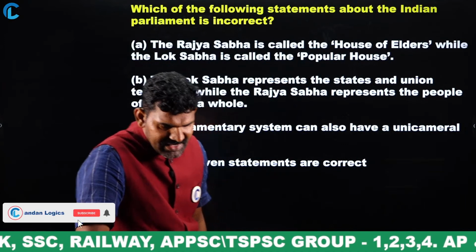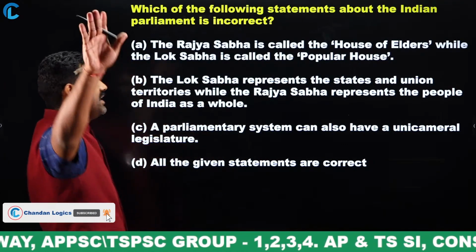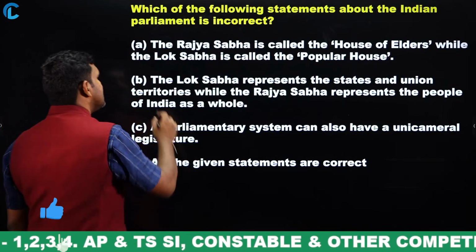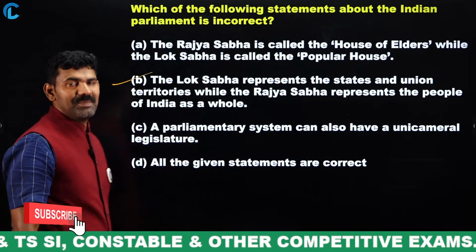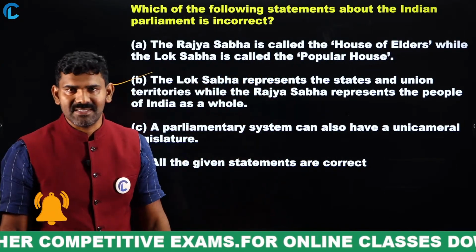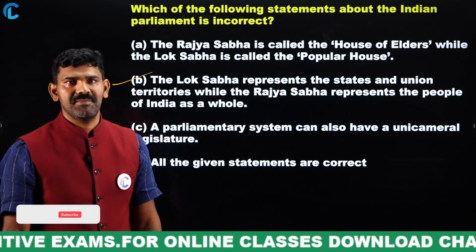Okay, C, B, A, C, D. So I got all the answers. Okay, very nice. See here, the right answer is the second one, which is the wrong statement, meaning B is the wrong statement. How? I'll tell you.